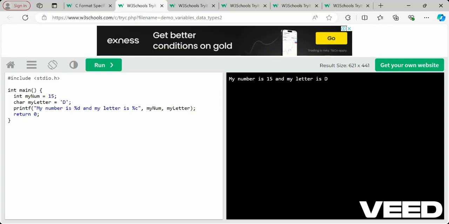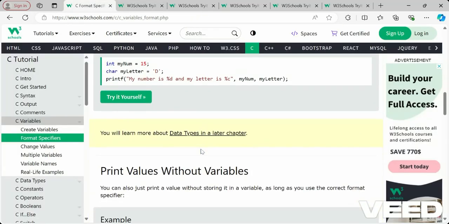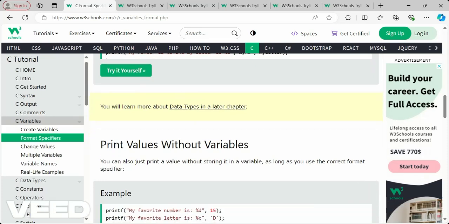Now after the comma, first we have the int type, so the int variable name we have to mention, and then for the character type, the character variable name should be mentioned. That order should be followed. That is how we specify the two variables and their placeholders. We can have two or more variable names in a single printf statement. This is how we use format specifiers. So you understood what format specifiers are, right?